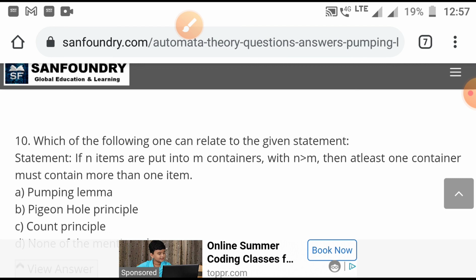On the basis of those things these 10 questions are discussed here, and you can get some more questions on this site by clicking the next tab.